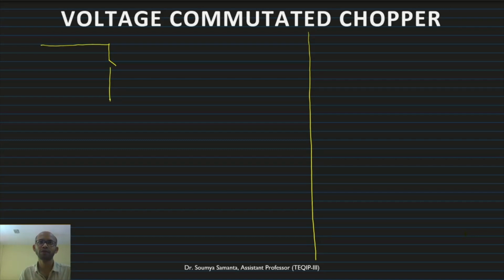The diode will be at the bottom side, and from here we are taking the inductor. Now we have the load. Suppose we are using a motor load, which is called the RLE load. There will be an R, which is the internal resistance of the coil, and E is the back EMF.